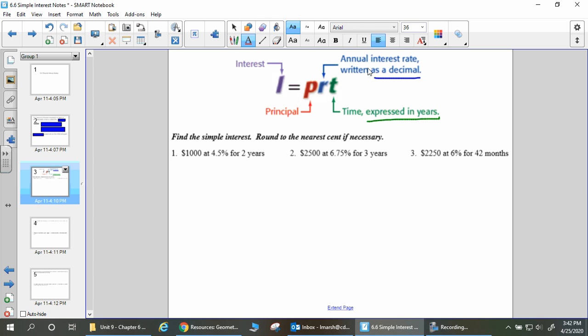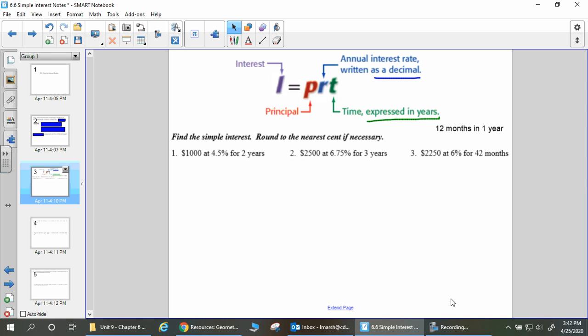So I'm also going to put a little note up here because I know it's going to come up for us, that there are 12 months in 1 year, right? If they give you an amount of time that is not in years, we're going to need to convert it. Okay, we're going to need to say, if it's this many months, how many years is that?